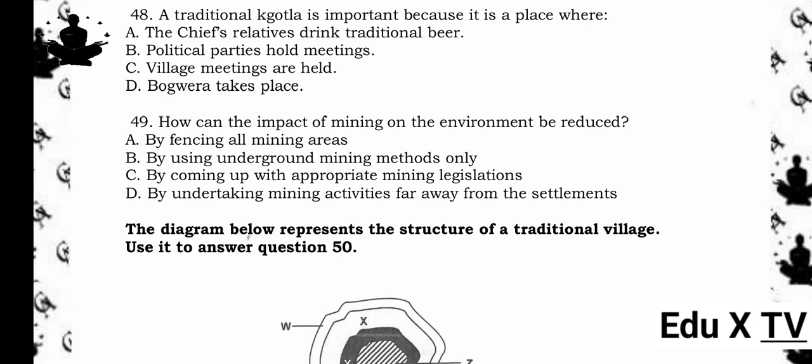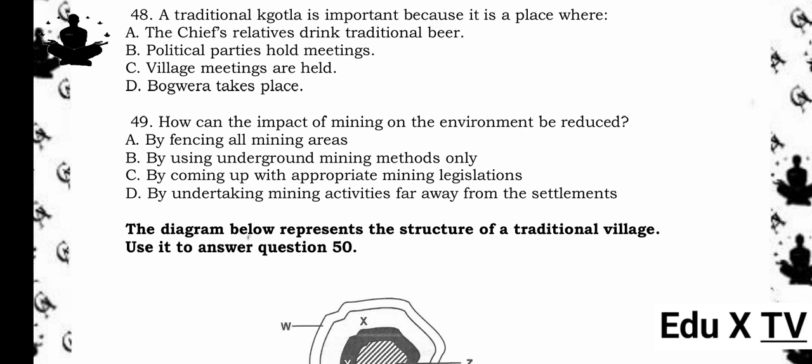48. A traditional Kgotla is important because it is a place where A. The chief's relatives drink traditional beer. B. Political parties hold meetings. C. Village meetings are held. D. Bagwera takes place. The answer is C. Village meetings are held. Reason being, a Kgotla is a traditional meeting place where community members gather to discuss issues, resolve disputes, and hear announcements. It's central to village administration.